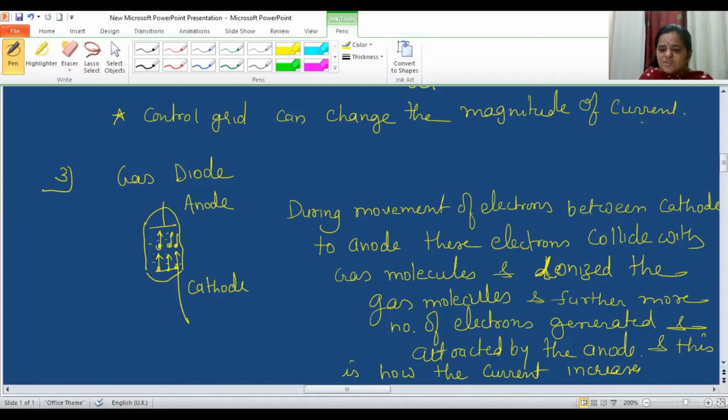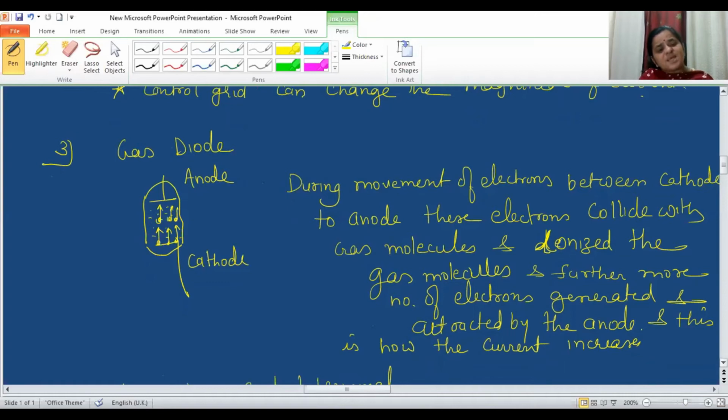So what happens with these gas molecules is that whenever the cathode starts emitting electrons from its surface, either by thermal emission or by field emission, these emitted electrons will be attracted by the positive potential of the anode. While moving from cathode to anode, they collide with the gas molecules, and during this collision, ionization of the gas molecules happens and a greater number of electrons are generated.